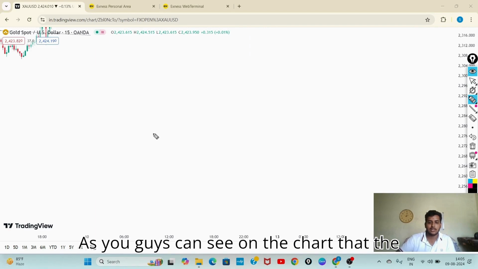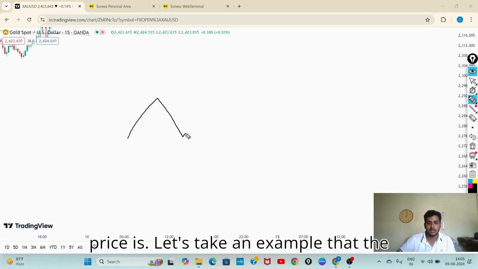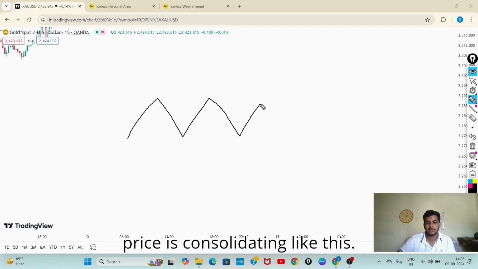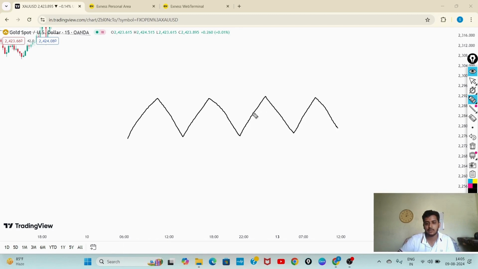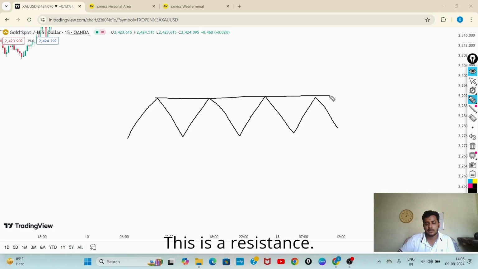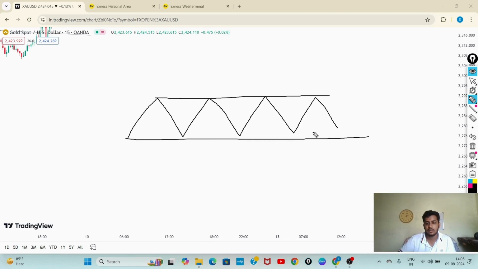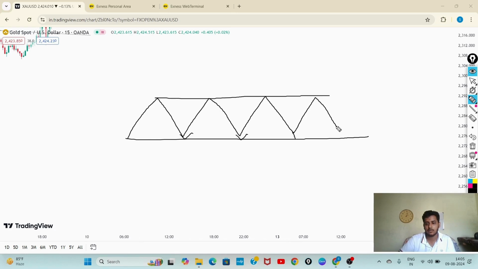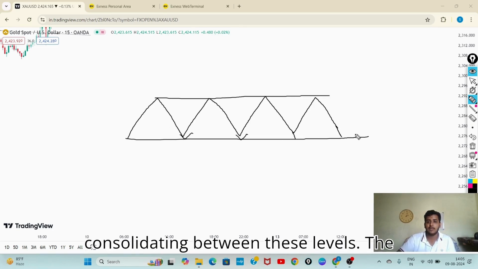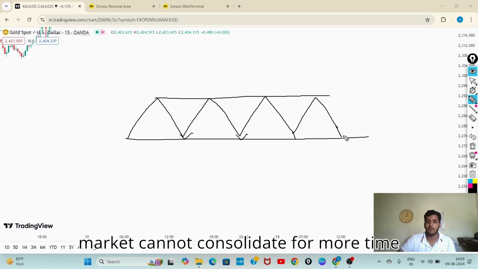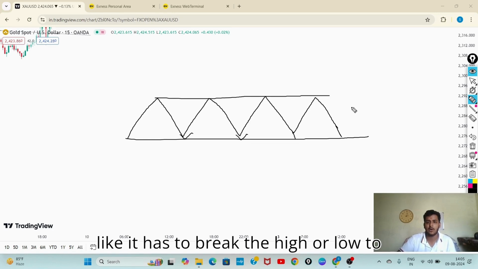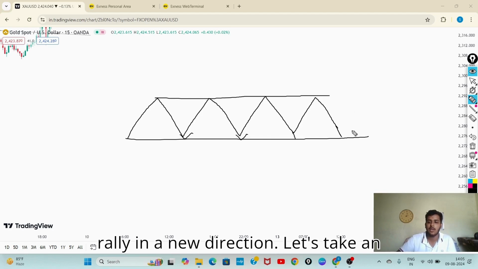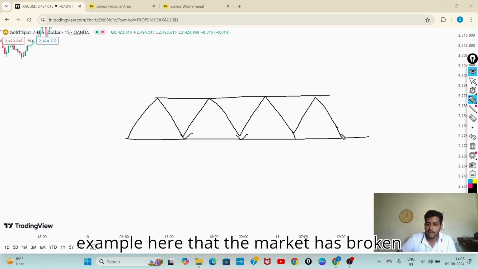As you guys can see on the chart, let's take an example that the price is consolidating like this. This is a resistance, this is a support. Let's take an example that price is touching this. Here, the price is consolidating between these levels. The market cannot consolidate for more time, it has to break the high or low to rally in a new direction.